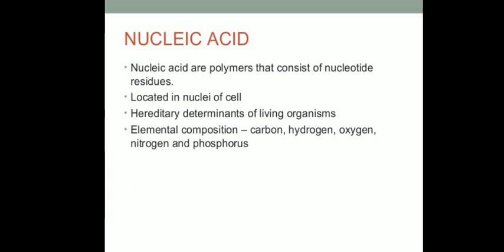These nucleic acids are located in the nuclei of the cell, and they carry the hereditary information from one generation to another generation. The hereditary determinants of all living organisms are determined with the help of these nucleic acids.